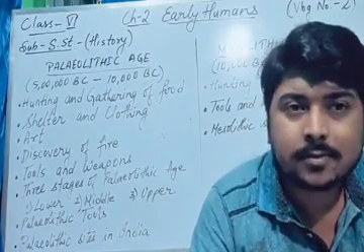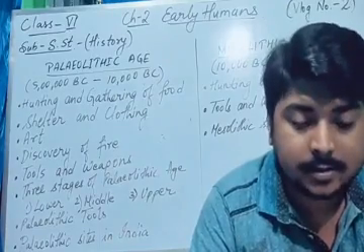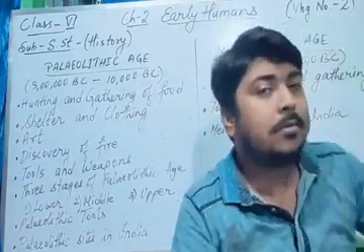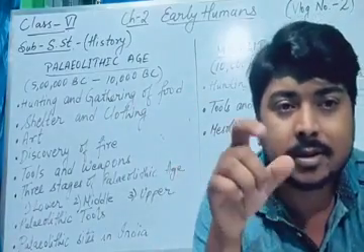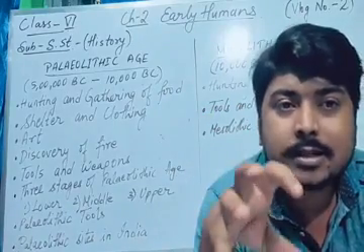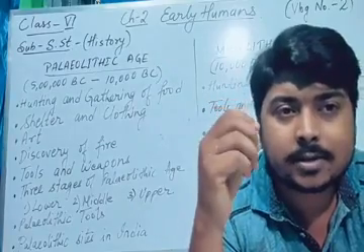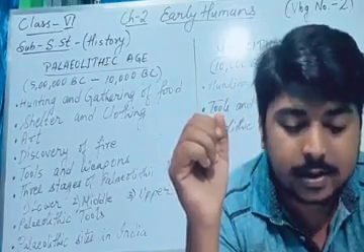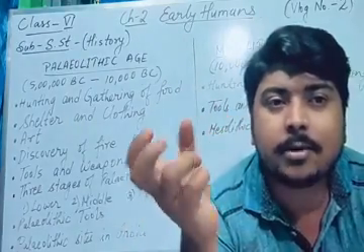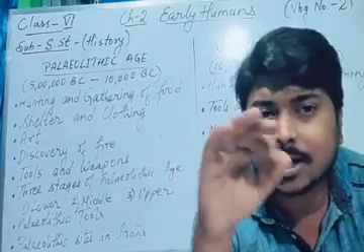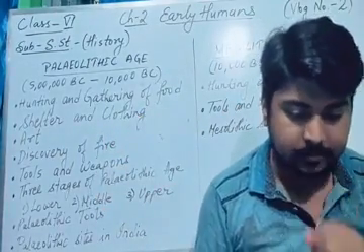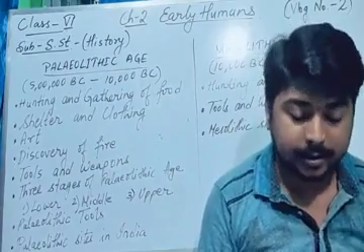Today's class is for class 6 SST History chapter 2, Early Humans, that is vlog number 2. I discussed in the previous vlog, vlog number 1, how the Stone Age is distributed among the three stages of human existence: the Paleolithic Age, Mesolithic Age and the Neolithic Age. We are going to study the Paleolithic and the Mesolithic, but the Neolithic Age we don't have to study in this part. In our syllabus, Neolithic Age is not there.